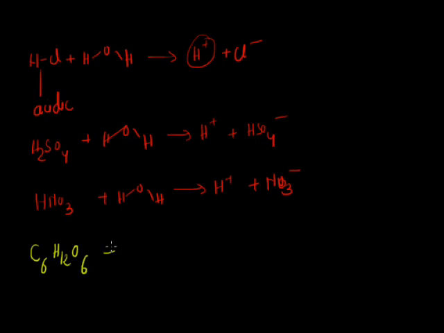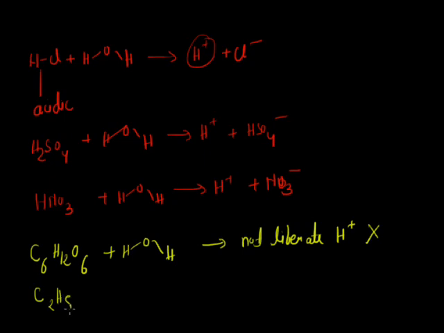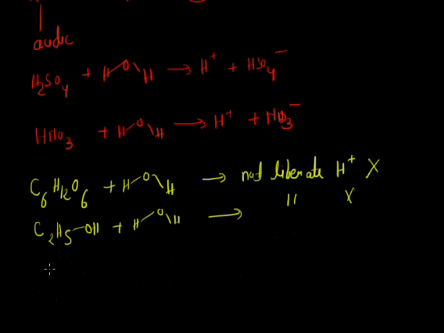When it is dissolved in water, it does not liberate H plus ions, so it is not acidic. Similarly, the formula of alcohol is C2H5OH. When it dissolves in water, it does not give H plus ions, so these two are not acidic.